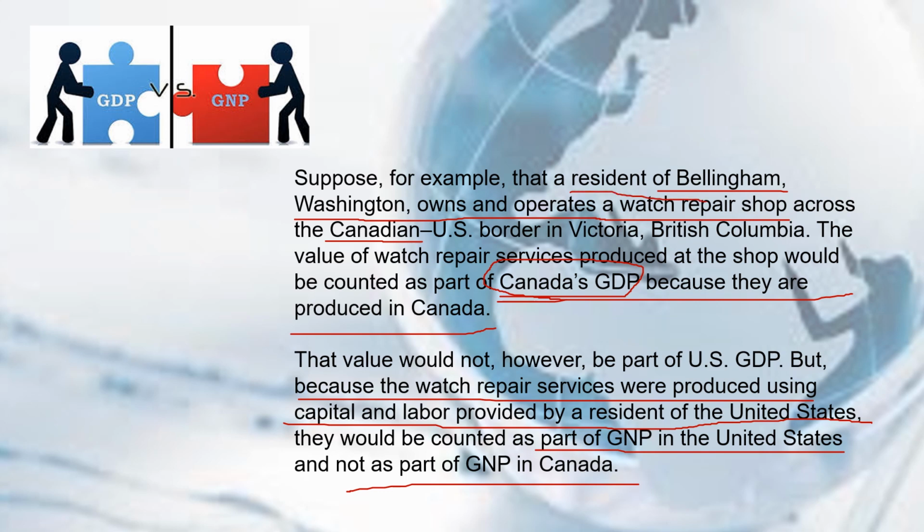Since a resident of Bellingham, Washington is an American, a citizen of the United States, and uses capital and labor of a resident of the US, that will be part of the GNP of the US, not the GNP of Canada. It will be part of Canada's GDP, but the GNP will be the GNP of the United States.